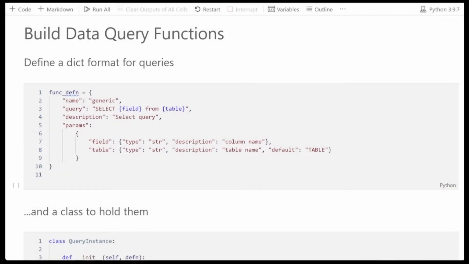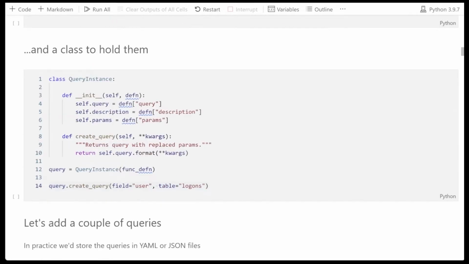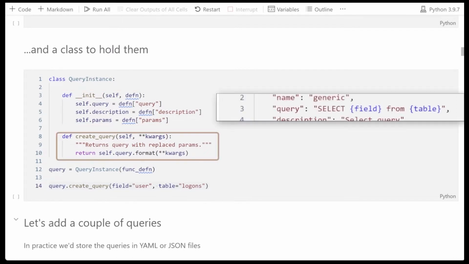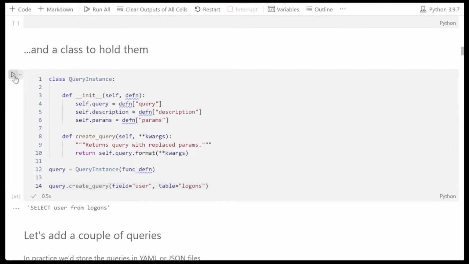In this demo, I'm going to be showing you how we built our data query functions from declarative data. Here we can see a function definition defined as a Python dictionary. It has a number of properties, the name, the query we want to run with substitutable parameters, and the parameter definitions with type and description. We've created a class to hold this definition. The init function simply assigns the dictionary values to internal attributes, and the create query uses the Python string format to substitute any passed parameters into the query string. If we run that, we can see how it works.